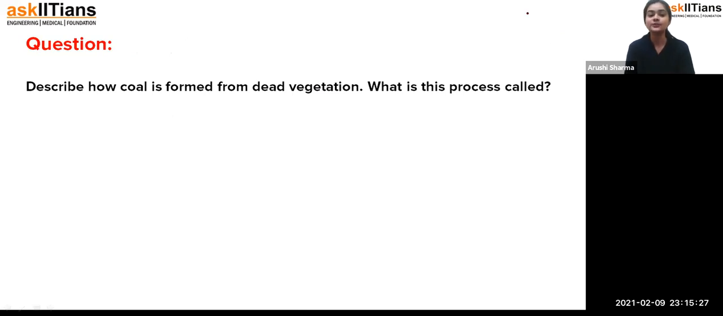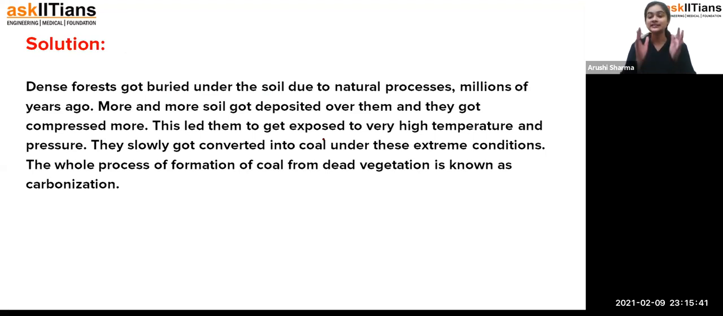Okay. Now we are going to see: describe how coal is formed from dead vegetation and what is the process called. So, students, coal is formed from the dead and decayed vegetation. When the dense forest got buried under the soil due to a natural process, maybe some disaster, it happened millions of years ago. Exactly. So, due to that, more and more soil got deposited over them and